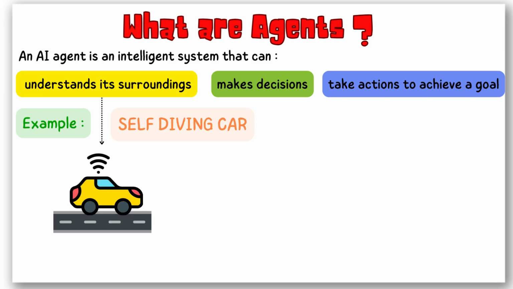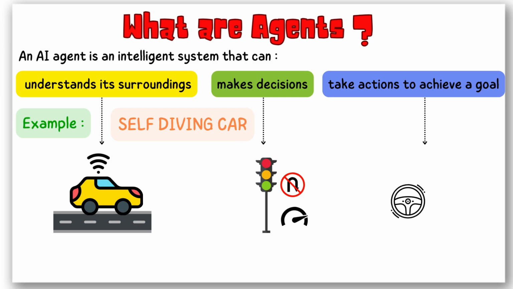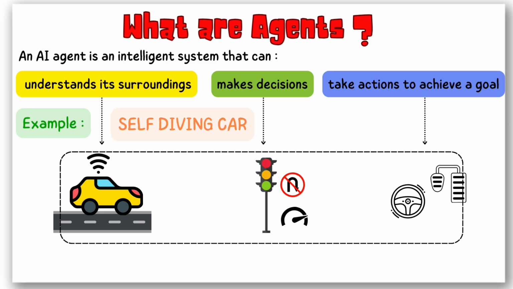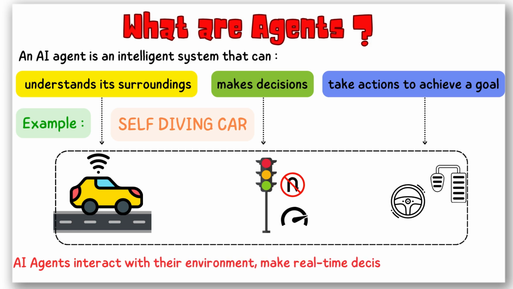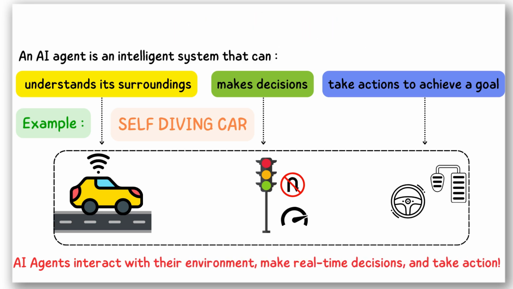Perceives the road using cameras and sensors. Decides when to stop, turn, or speed up. Acts by steering, braking, or accelerating. Learns and adapts to new road conditions and traffic patterns over time. Unlike traditional AI, which just provides answers, AI agents interact with their environment, make real-time decisions, and take action.